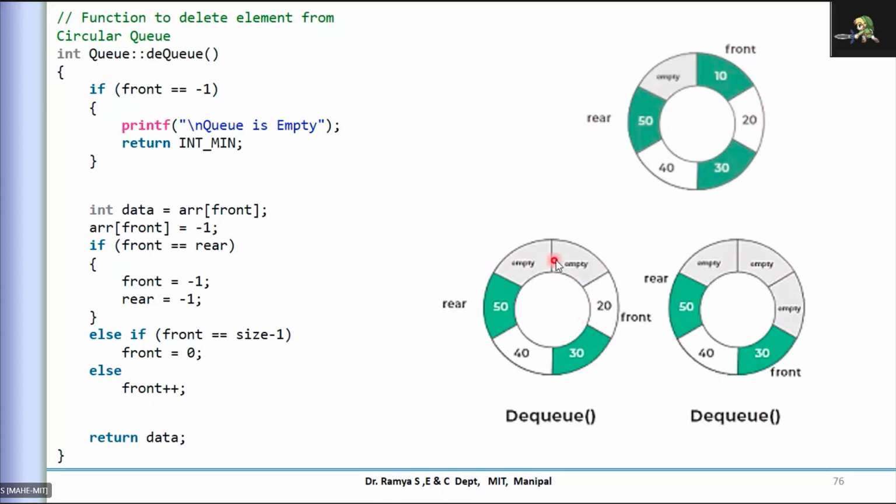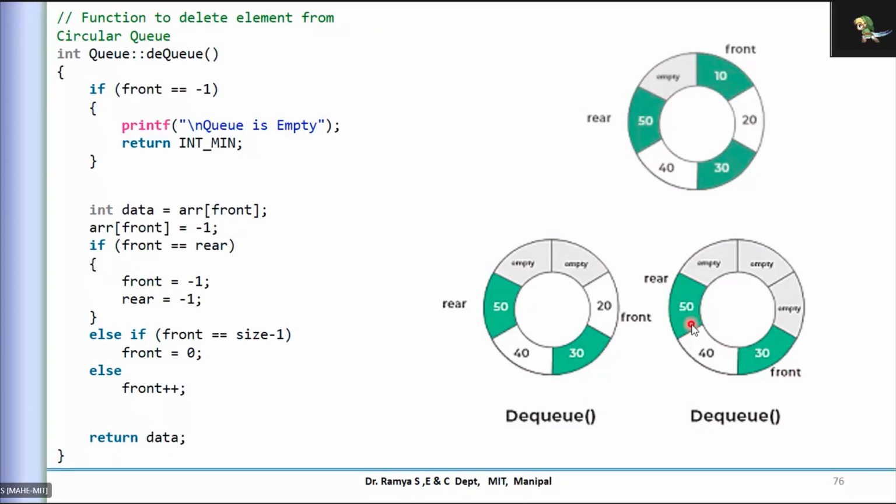When I do the first DQ, the pointer is moved to this position. If I again do the DQ, the pointer is moved to the next element. Now observe the array indices: this was 0, this is 1, and this is 2. The front is moved to 2, and your rear is at this position, which is 0, 1, 2, 3, 4. Those are the values for your front and rear. I hope it is clear.